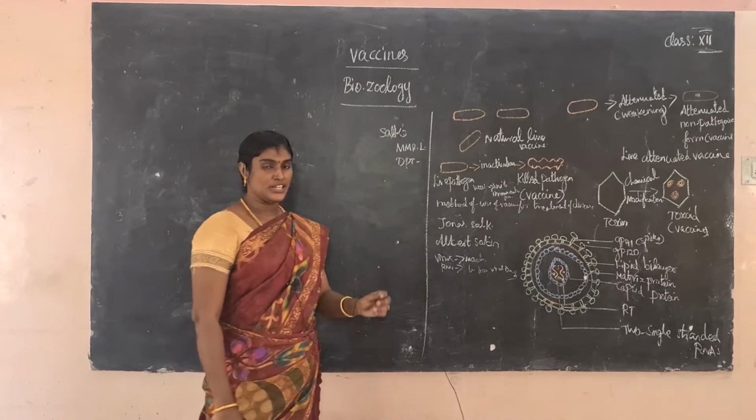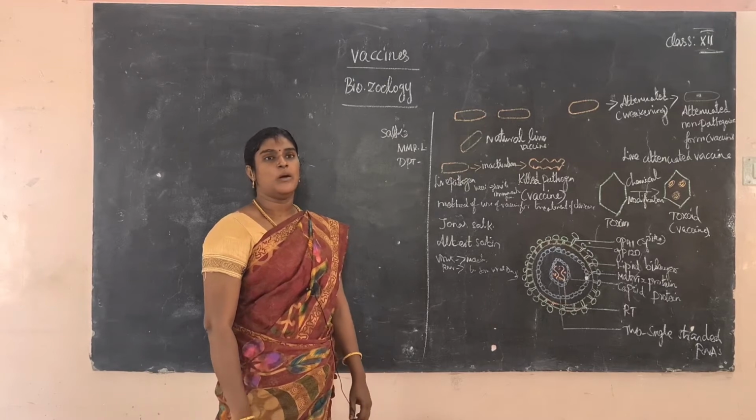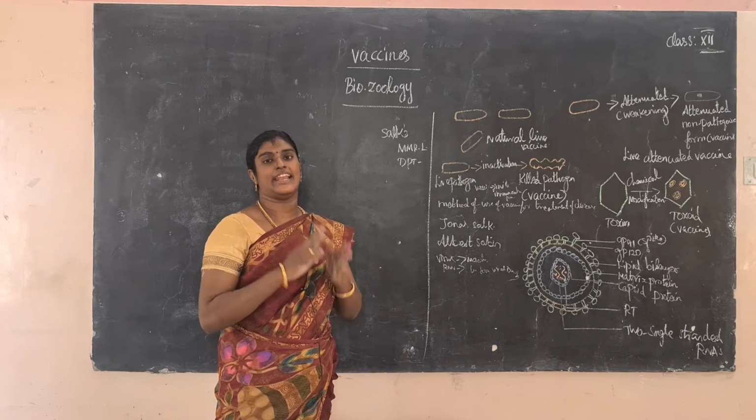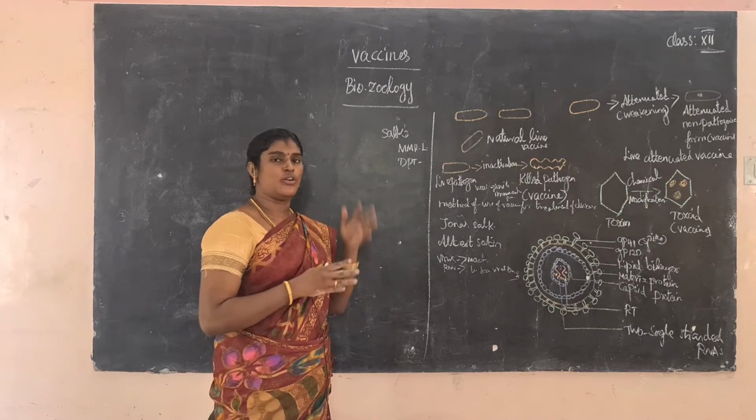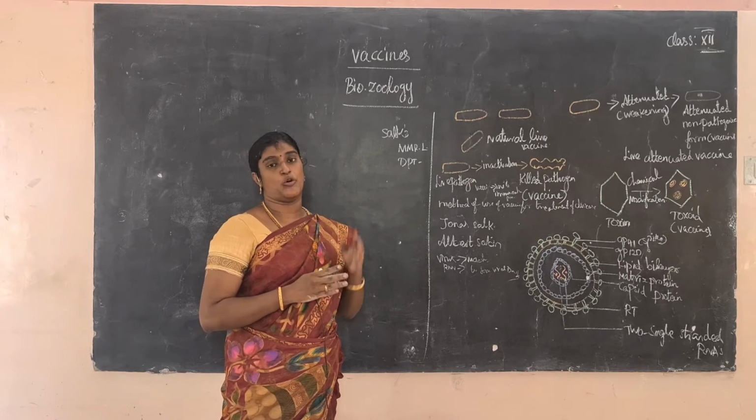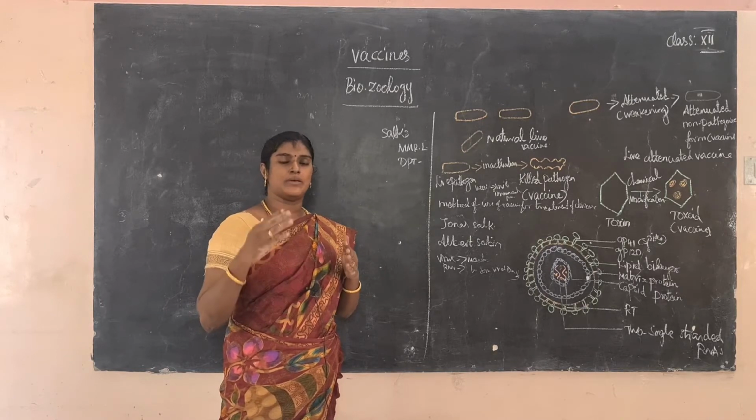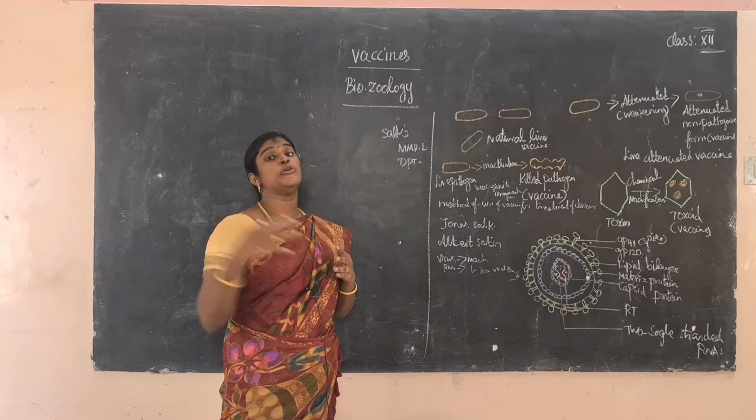Good morning students. Let us revise the previous class point. The previous class topic was antigen and antibody interaction. So what is an antigen? An antigen is a foreign substance. What is the use of the antigen? Antigen induces the immune system.